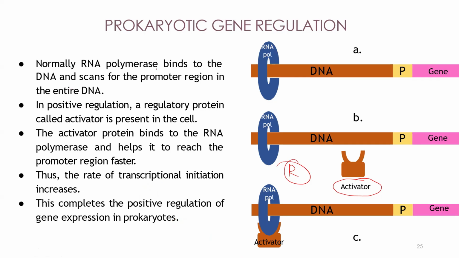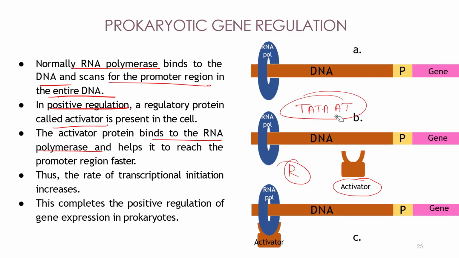So see here, normally RNA polymerase binds to DNA and scans for the promoter region in the entire DNA. In positive regulation, the activator present in the cell will bind to the RNA polymerase and help it reach the promoter region fast, so it will not delay. The RNA polymerase has to find out where the promoter region is present, that is the TATA box. The activator quickly locates the promoter and tells the RNA polymerase, please come fast here. So it comes quickly without wasting any time.